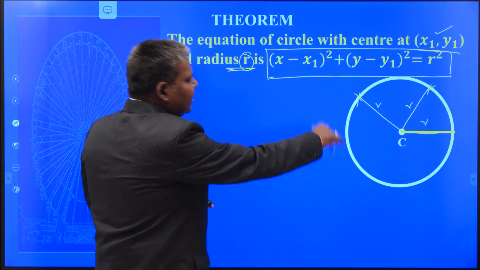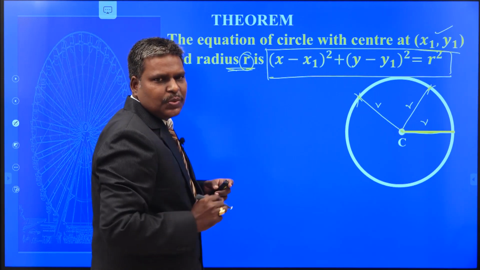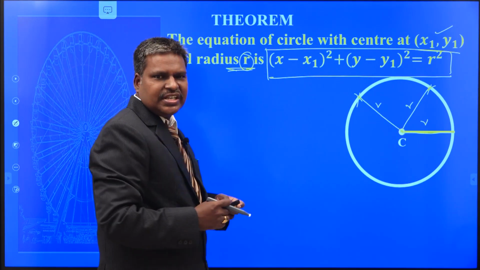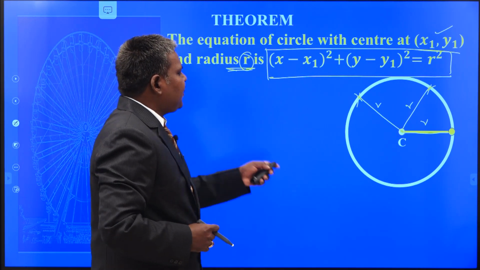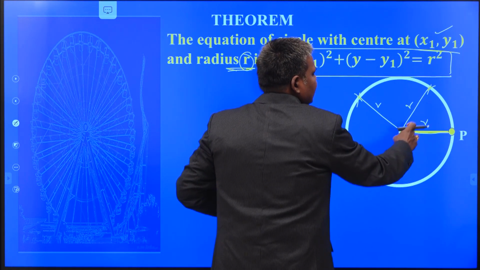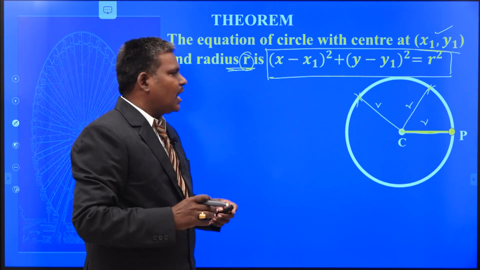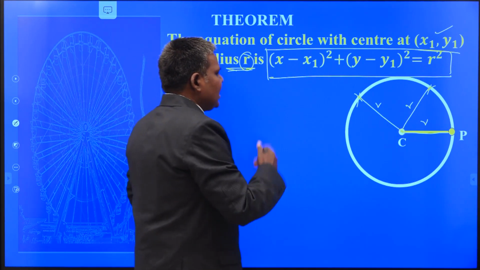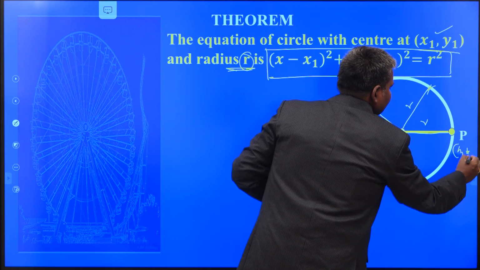You take any point on the circumference of your circle; the distance from that point to your fixed point C is always constant, equal to our radius. Suppose you take some point P on the circumference. The distance from here to here is r units.